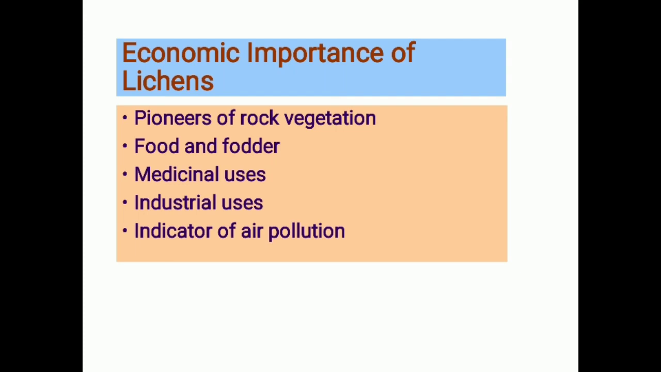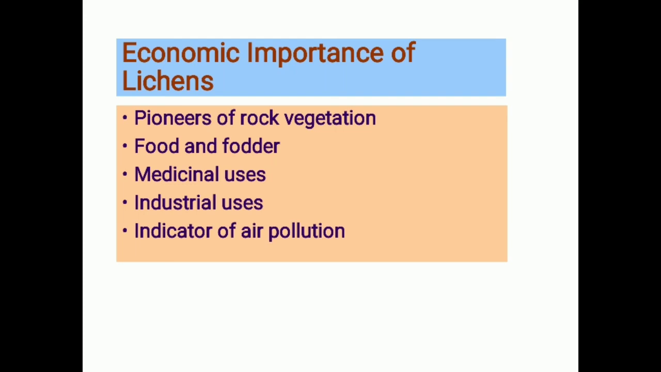Then the last and a very important one is the indicator of air pollution. Lichens are very sensitive to air pollution, especially where the concentration of sulfur dioxide is more in the atmosphere. They generally die in such an environment. Therefore, the absence of lichens over an area indicates that it is highly polluted with air. So these are some important economic importances of lichens.